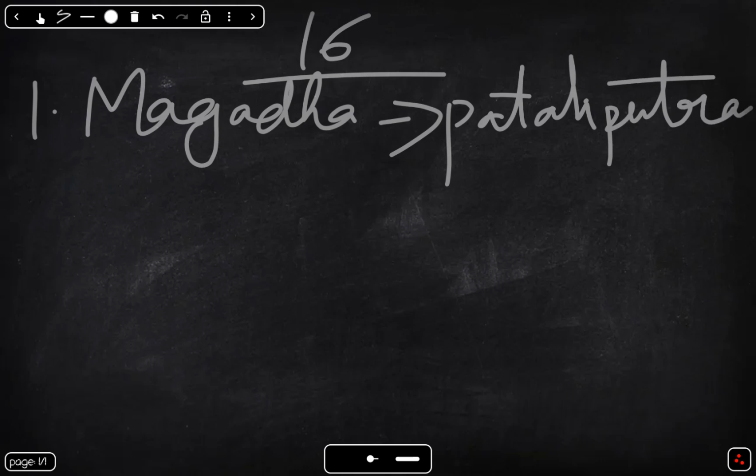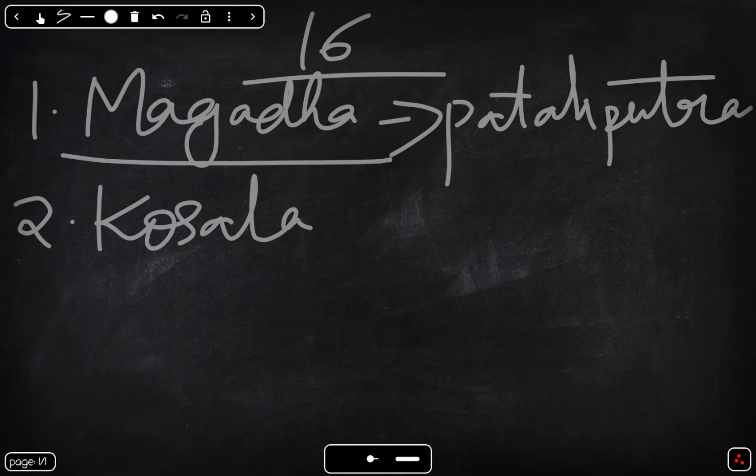It became the most powerful state, with fertile land and iron resources. Magadha later became the center of a great empire. Next, second one is Kosala.